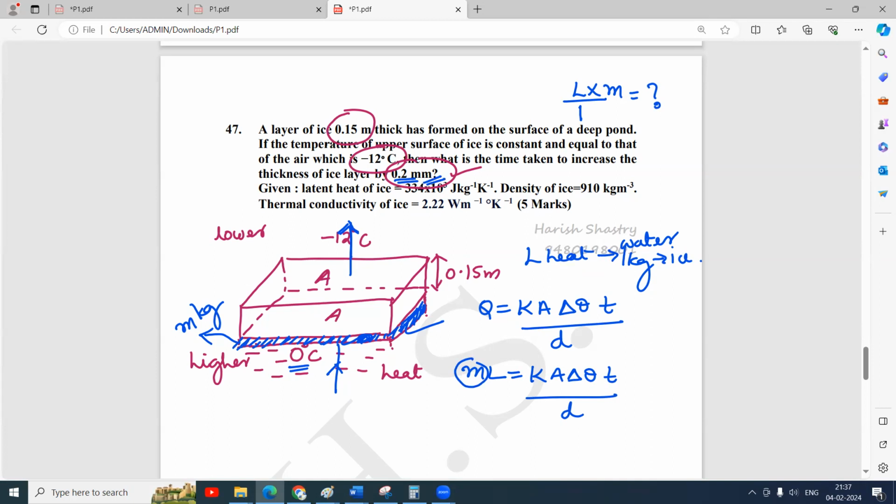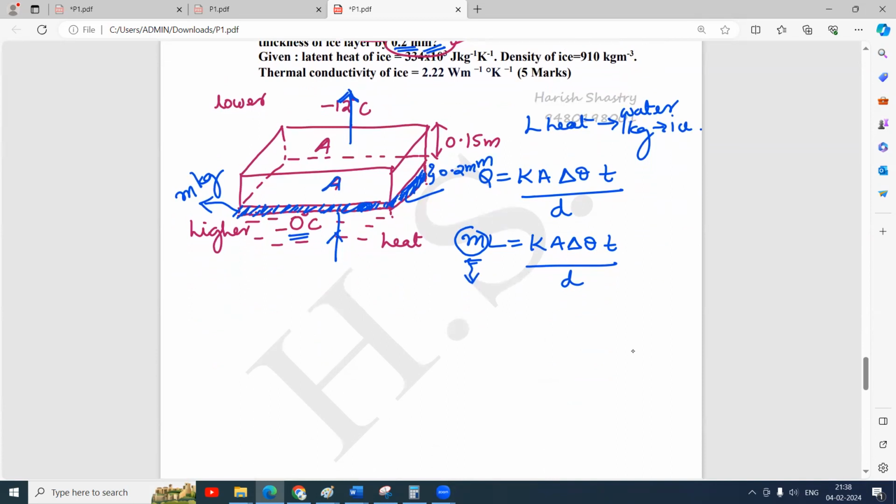Now, how much does it weigh? What is the mass of this extra ice thickness formed? You know that the extra ice formed should have a thickness of 0.2 millimeter and it should have an area A. So can I convert this mass as density into volume? Density into volume into the latent heat, because mL is equal to KA delta theta into T by the distance between the faces.